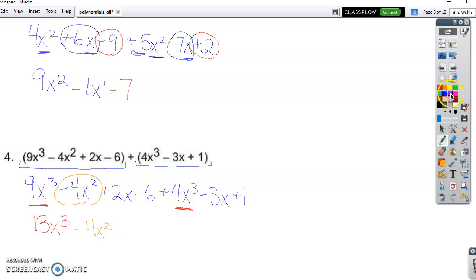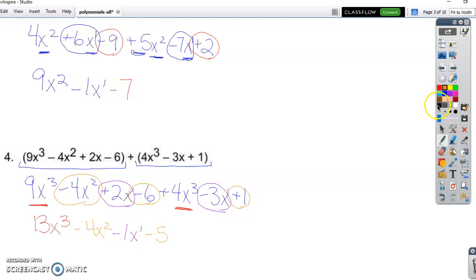Next one we have is a positive 2x, and here's a negative 3x, x to the first power, x to the first power. Those are alike. 2 minus 3 gives us negative 1, x to the first power. Again, you don't have to write the 1. And then I'll have negative 6 plus 1. Negative 6 plus 1 gives us negative 5.